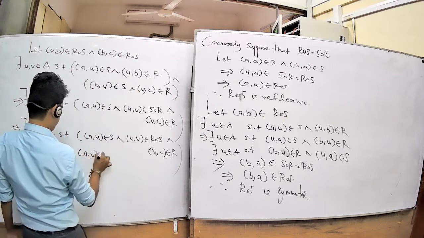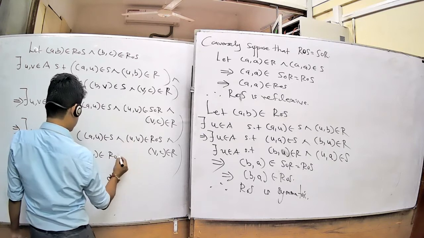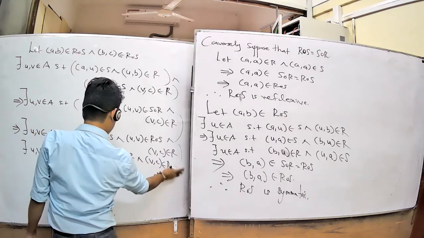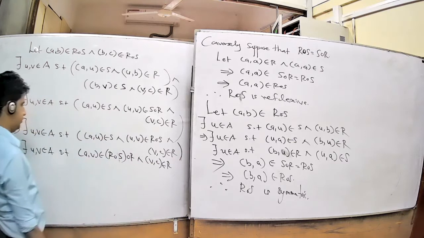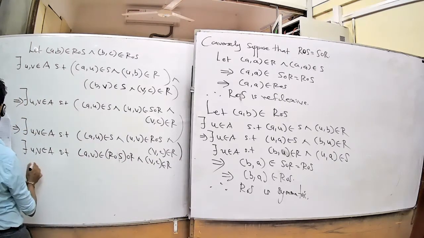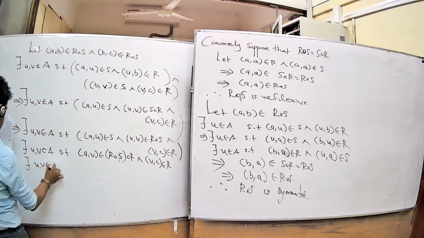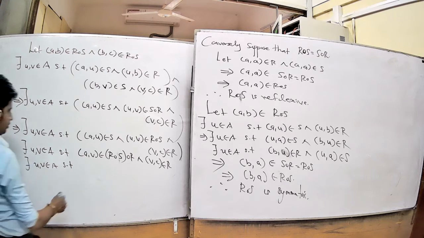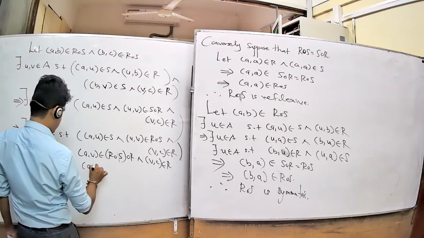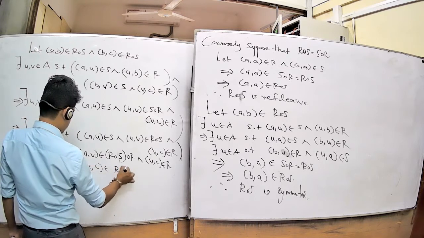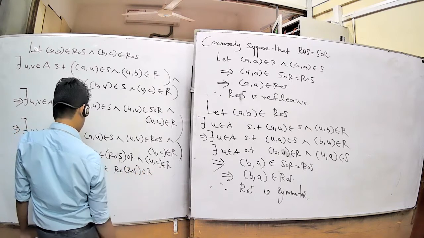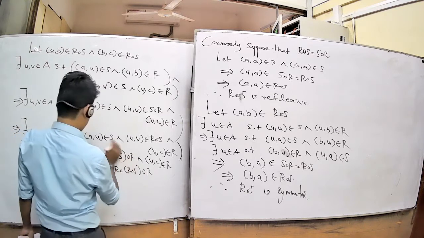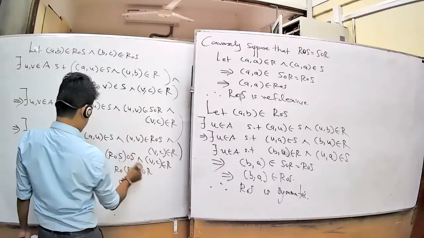Therefore, (a, b) belongs to R composition S composition R, and (b, c) belongs to R. Now there exists b in A such that (a, c) belongs to R composition S composition R. Sorry, here I think yes, no. This one, this S.